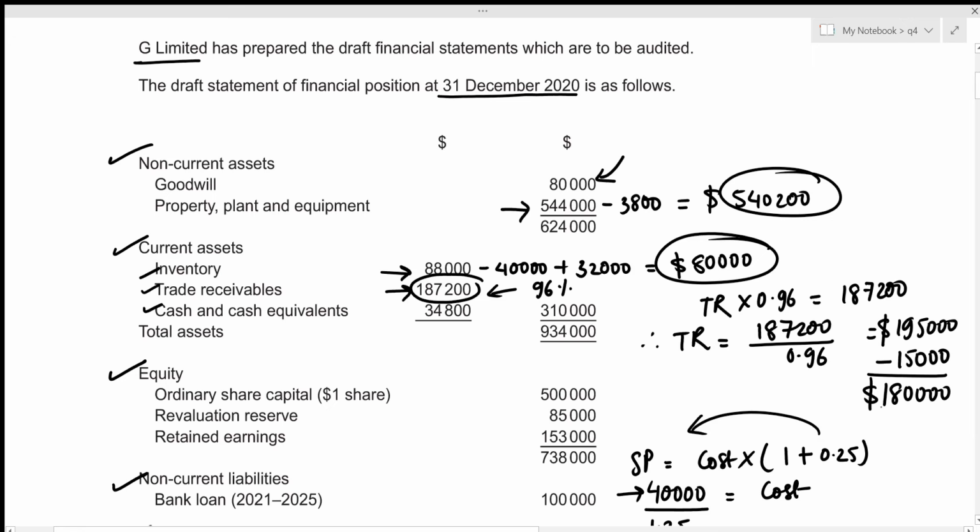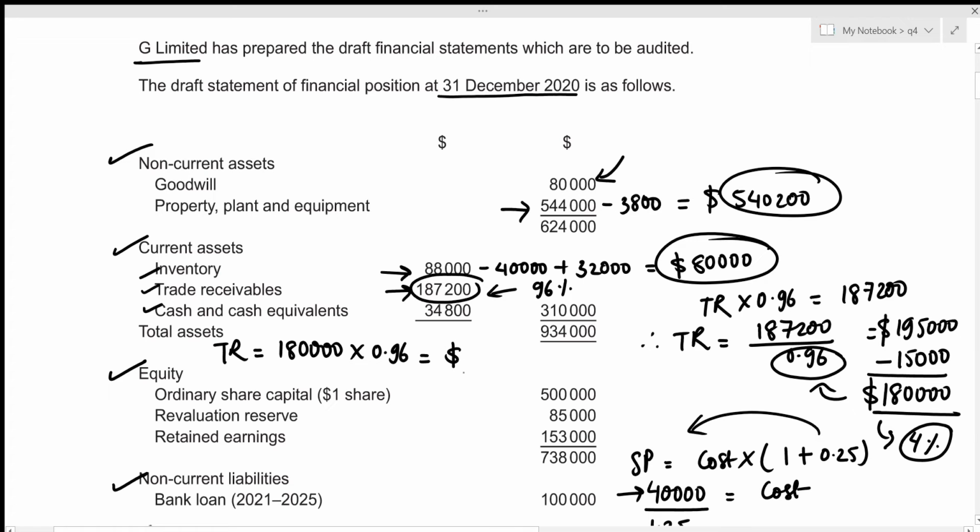Now this is the amount at which we need to be charging our provision for doubtful debts, right? So let's do that. We know that we should be charging 4% provision for doubtful debts, which means that only 96% of this amount should be included in our statement of financial position, right? So let's figure out 96% of 180,000. That's 180,000 times 0.96, which gives our new trade receivables value to be included in the statement of financial position to be 172,800. Let's record this.